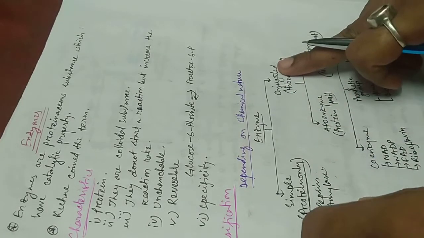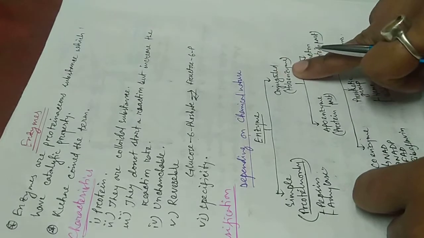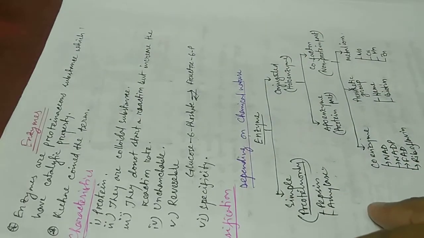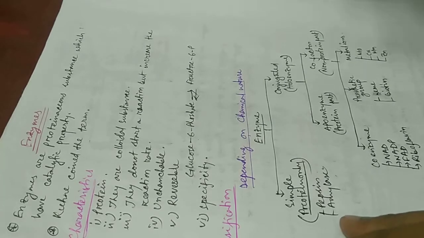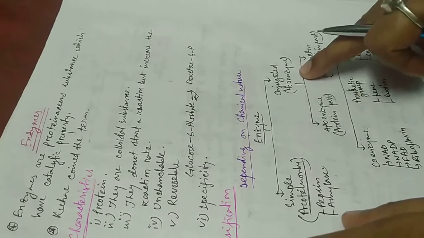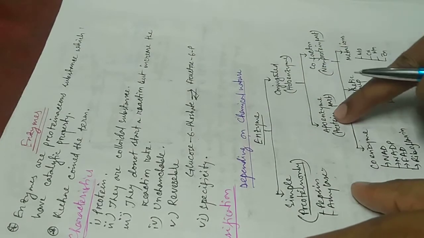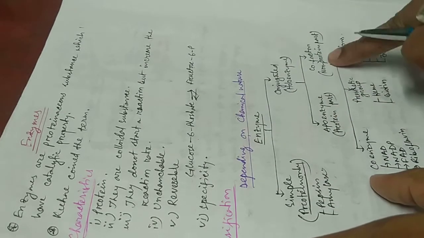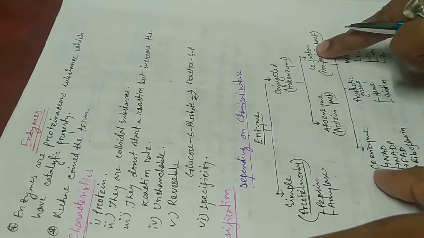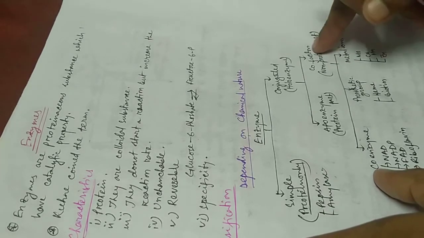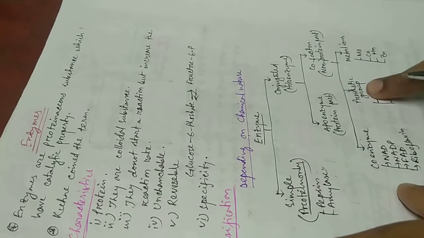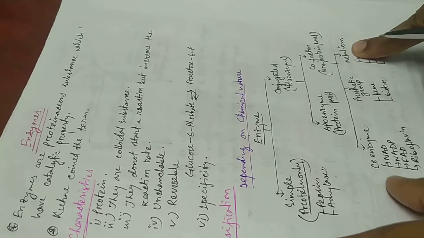Then conjugated enzyme, also known as holoenzyme, means it has the protein part and also some non-protein part. The protein part of the holoenzyme or conjugated enzyme is called apoenzyme, and the non-protein part is called cofactor. We can also classify the cofactor into three groups: coenzyme, prosthetic group, and metal ions.